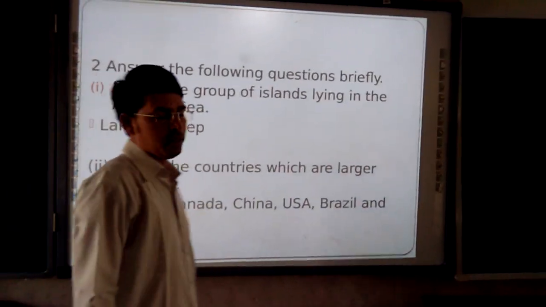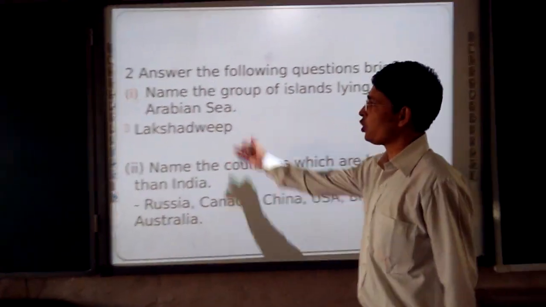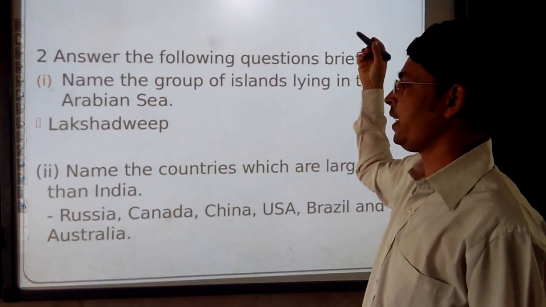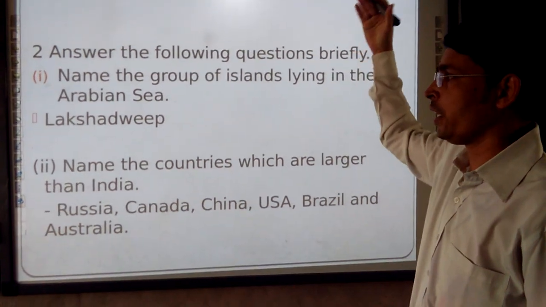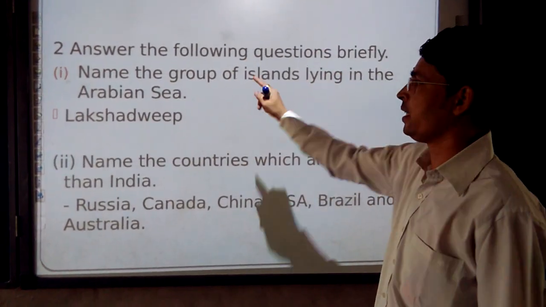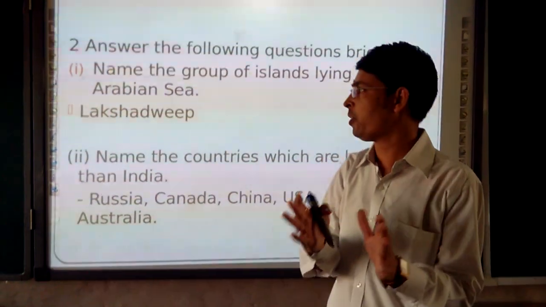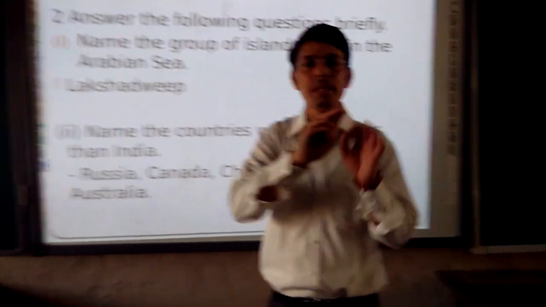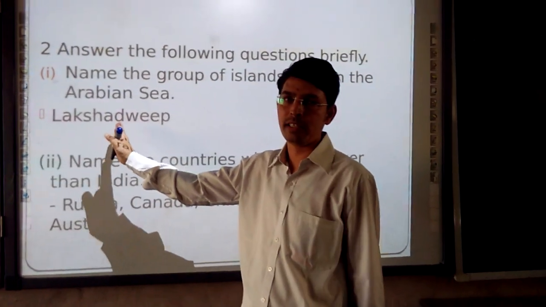Moving further to discuss another question. Here the questions are there, please go through them. The instruction is: answer the following questions briefly. Here you have to write a little bit brief answer. First one: name the group of islands lying in the Arabian Sea. Which island group is in the Arabian Sea? The concept is very clear. Lakshadweep is the correct answer.